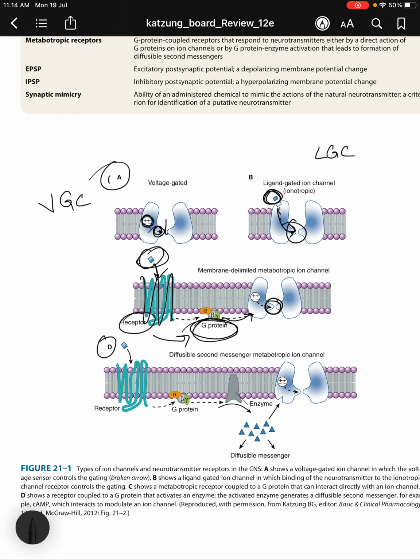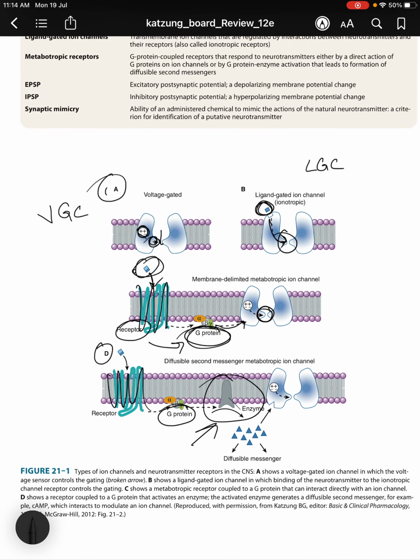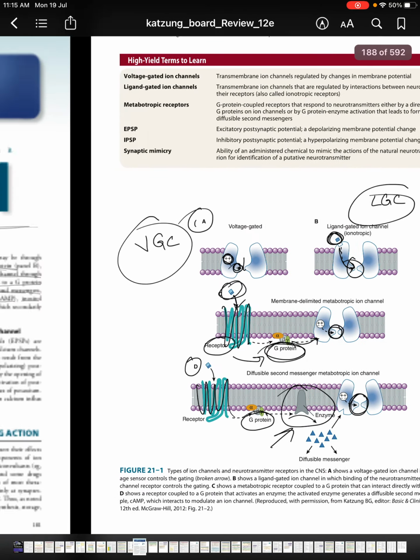And finally, D shows a receptor coupled to a G protein. You have the receptor here, and the G protein activates an enzyme, and this enzyme generates a diffusible second messenger such as IP3, DAG or cyclic AMP, in this case cyclic AMP, which interacts to modulate an ion channel. So you can have a voltage gated channel, a ligand gated channel, a receptor coupled to a G protein, or a receptor coupled to a G protein which activates an enzyme that releases a second messenger, which causes its effects and regulates the gating.